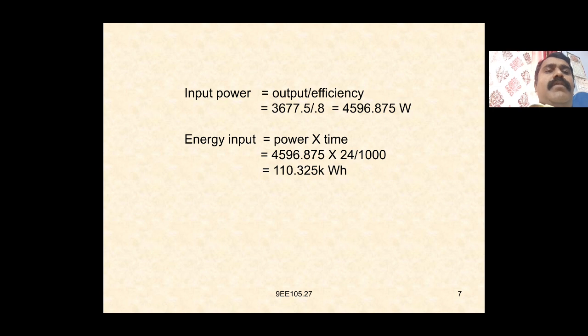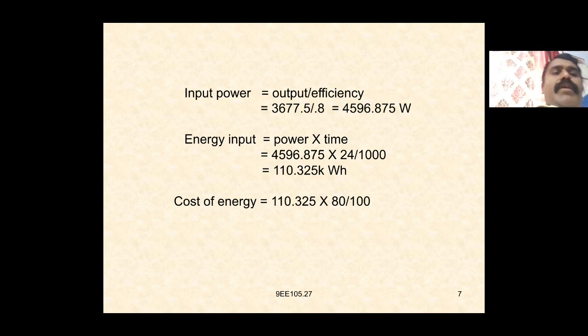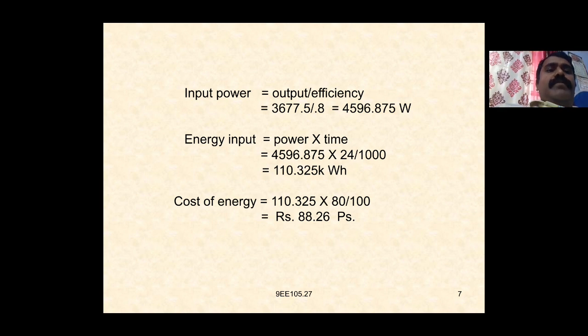The cost of energy is equal to 110.325 into 80 divided by 100, which is equal to rupees 88.26 paise. So it is the cost of energy consumed by running the 5 HP motor, rupees 88.26 paise here.